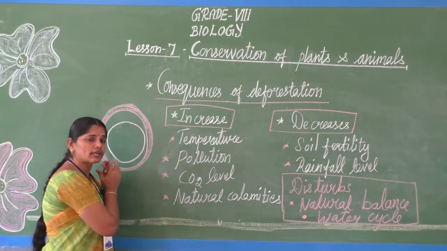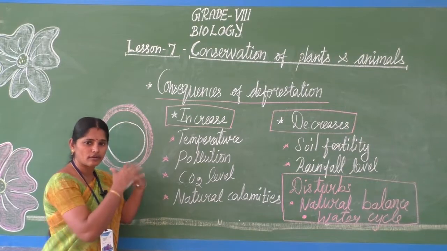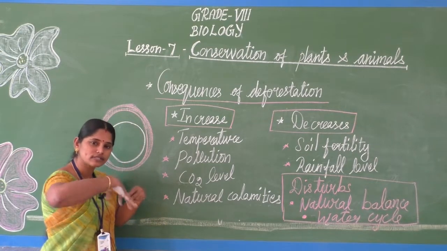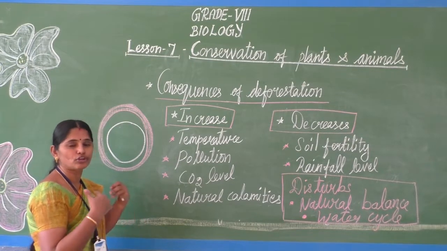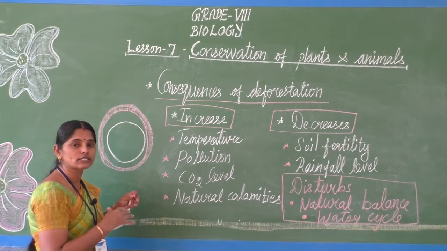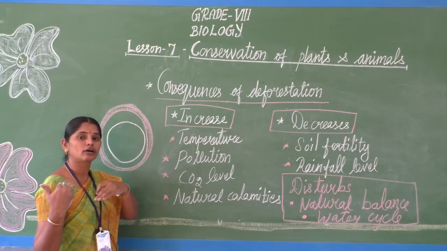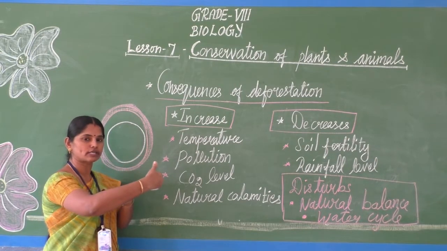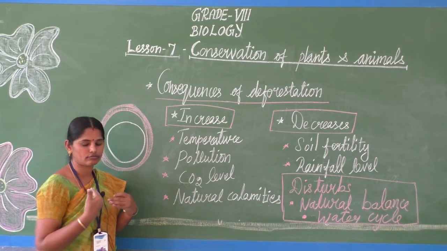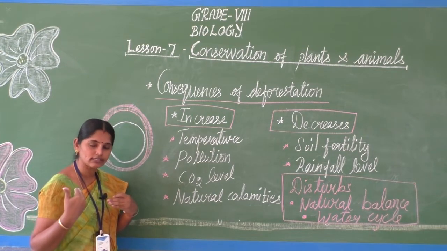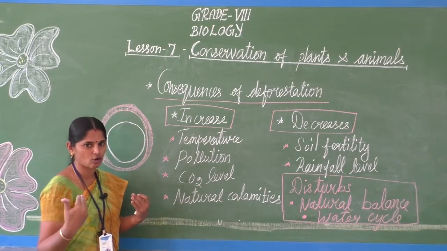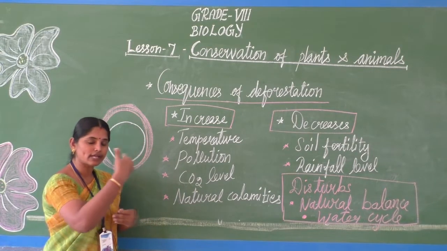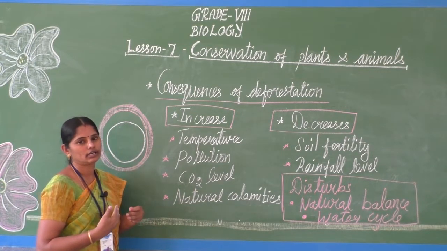If we keep on cutting down the trees, if the deforestation process is continuous, there is an imbalance. We release carbon dioxide and trees utilize the carbon dioxide. This cycle continues on the earth.